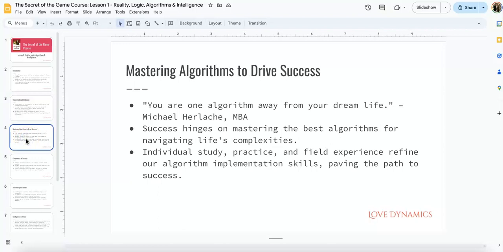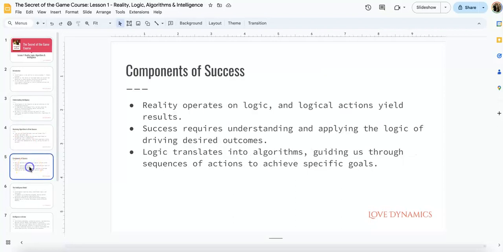So, mastering algorithms to drive success: you are only one algorithm away from your dream life, whether that's in your love life, your finances, your career, or your health. It really comes down to finding that algorithm and being able to drive success. Success hinges on mastering the best algorithms for navigating life's complexities, whether that's education, career, love life, health, mental health, all that stuff. It's all going to come down to that algorithm, that problem solving. Individual study, practice, and in-field experience are going to help us refine those algorithms, which translate into skills. That's what we're going to be chatting about in later lessons.